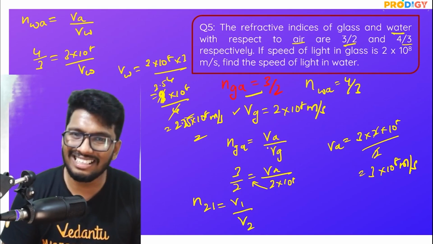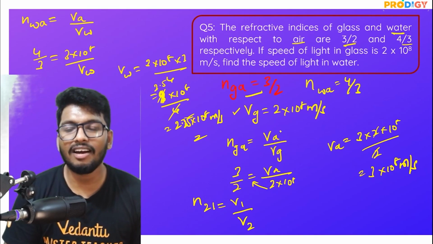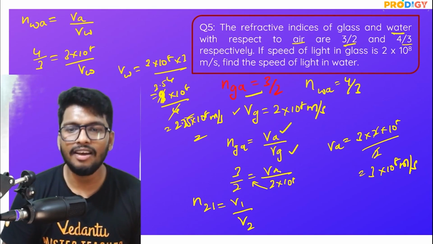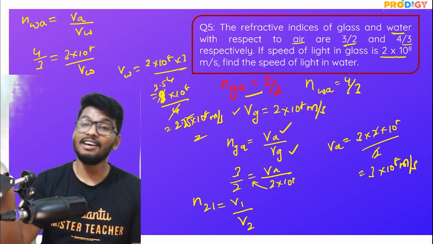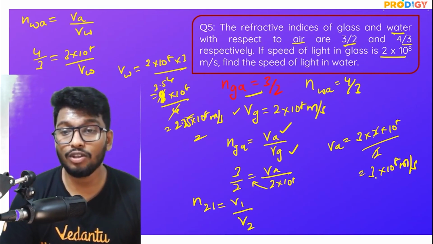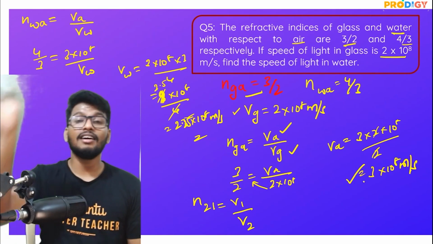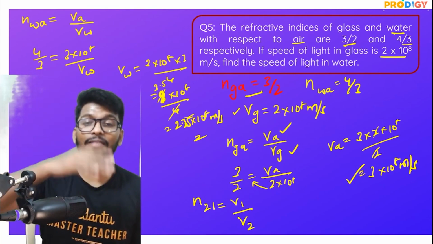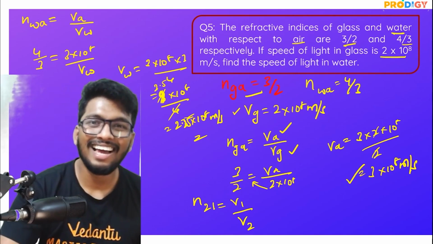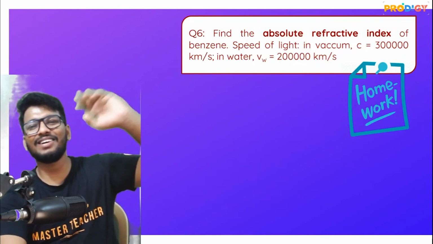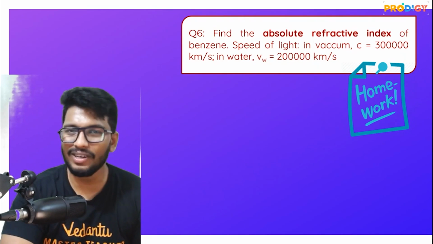So here also I did the same thing. Velocity of light in air divided by velocity of light in glass. They've already given you the speed of light in glass. So use that in order to find the velocity of light in air. Once you use that, use the formula once again and find out what is the velocity of light in water. That's it. That's all, people. That was the question. This is your homework question. Try out the question for yourself.